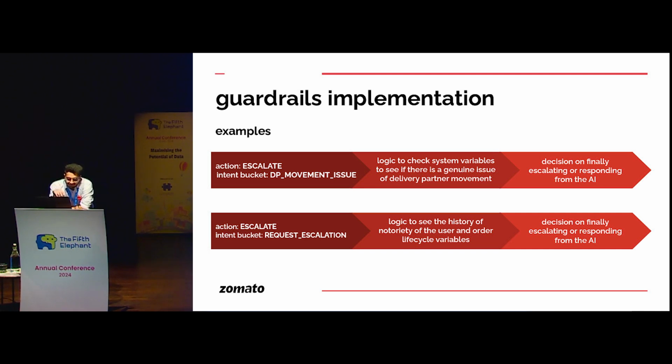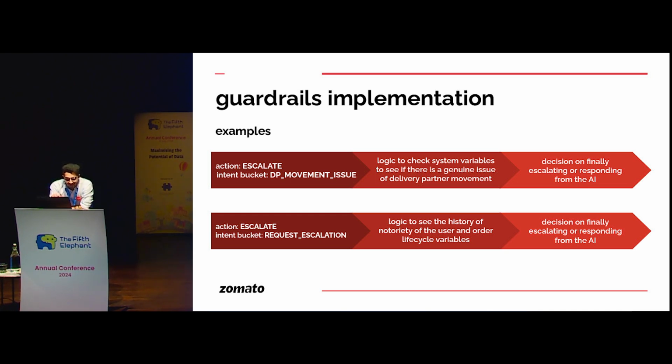So for example, if the LLM is given escalate, I have now modified those agents to also give me the reason bucket behind why to escalate, right? So for example, a reason bucket that the action decision system could give me is that I want to escalate, and why I want to escalate is because the customer is probably mentioning that the delivery partner is not moving on the map. So DP movement issue is the tagged bucket here. So once I have this tagged bucket, I can very well apply some logic in my system to do a sanity check on whether the delivery partner was moving or not, correct? I can finally make a decision on whether to escalate or not.